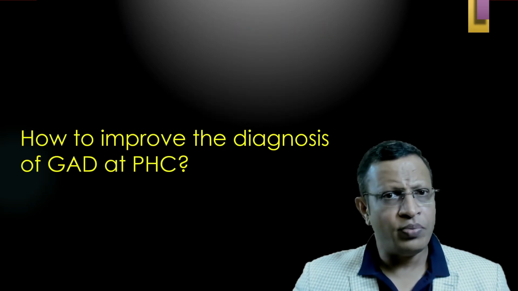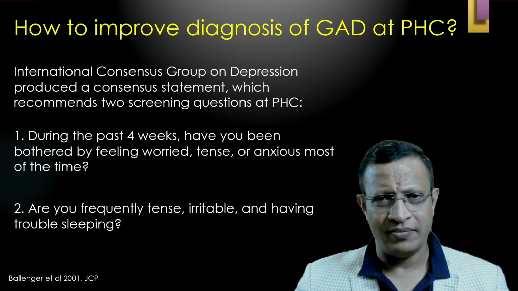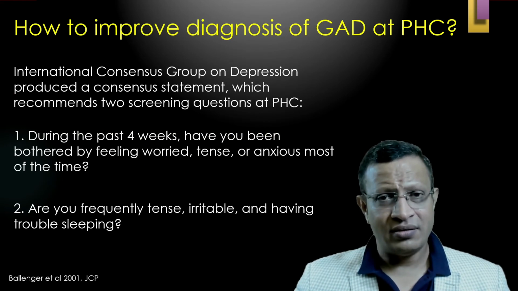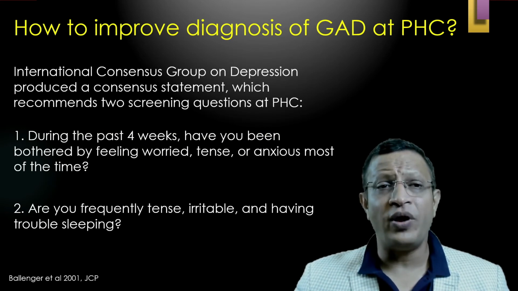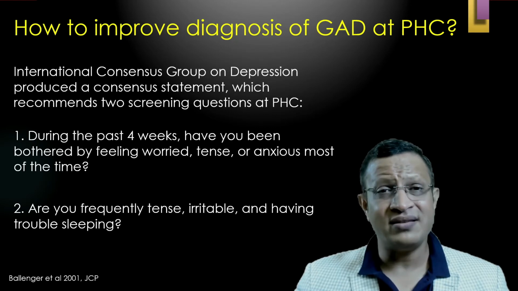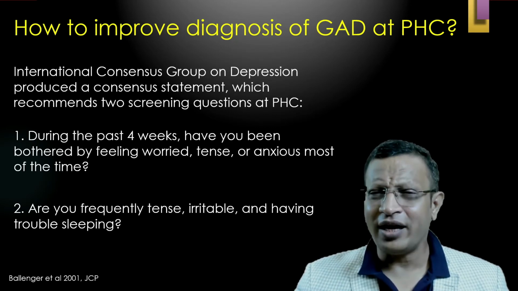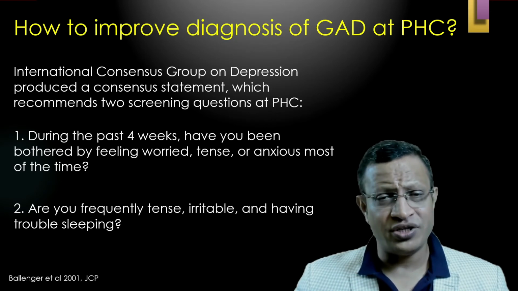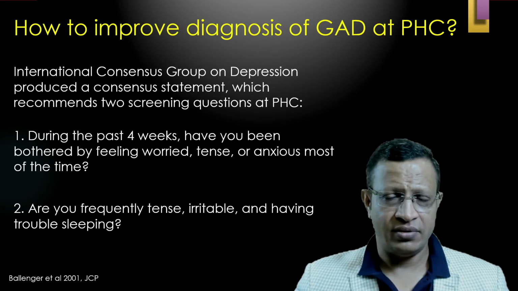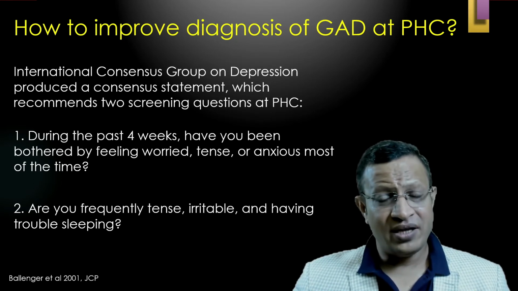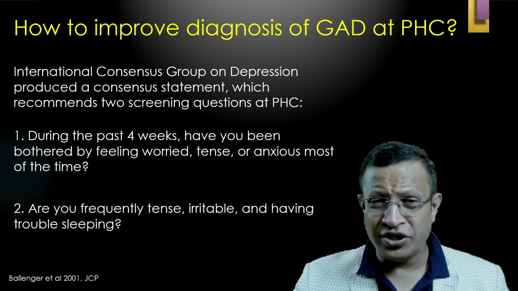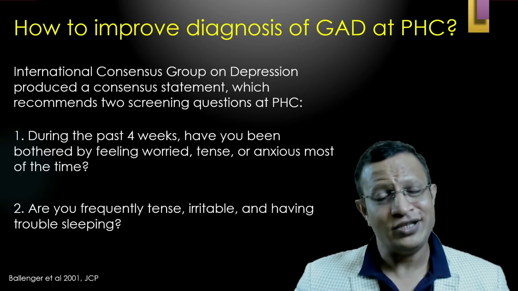Now, how to improve the diagnosis of GAD in PHC? With regard to this, an international consensus group on depression produced a consensus statement that was published. They recommended 2 important screening questions to be asked by PHC doctors in every patient. That is, the PHC doctors should ask every patient visiting PHC these 2 questions.